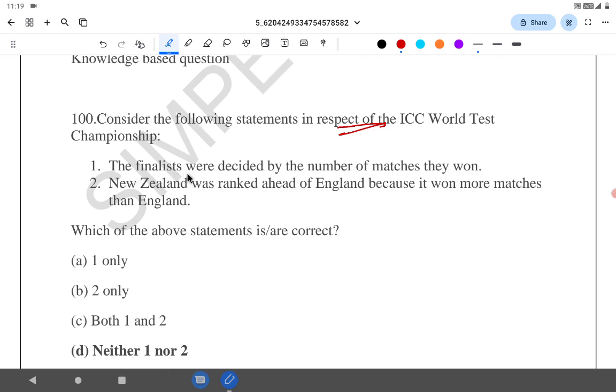So the finalists were decided just by common sense. Say if finalists were decided by number of matches they won. Actually, it cannot be the way, because say India plays 10 matches. Say Bangladesh played 3 tests in that year. Bangladesh wins all 3 out of 3. India wins 9. Though India has won more matches, that is 90%, and Bangladesh 3 out of 3, that's 100%.